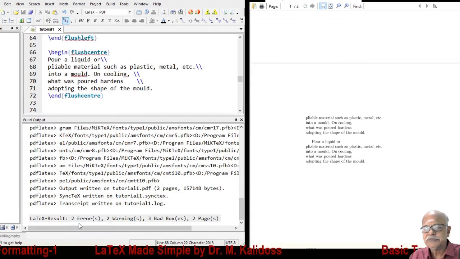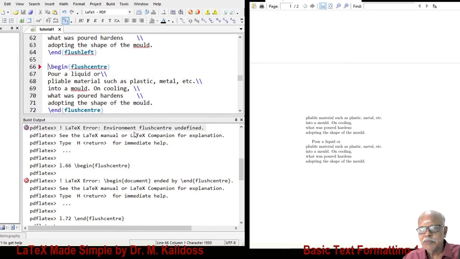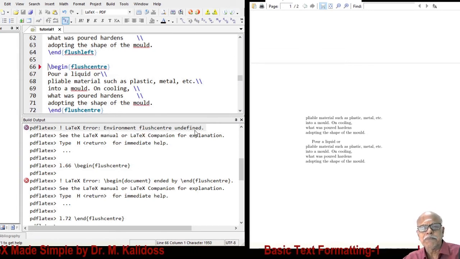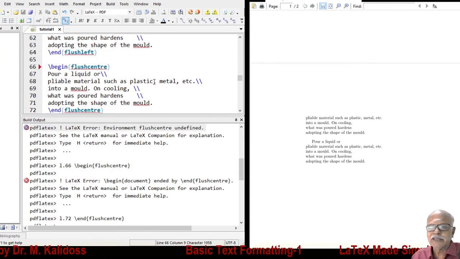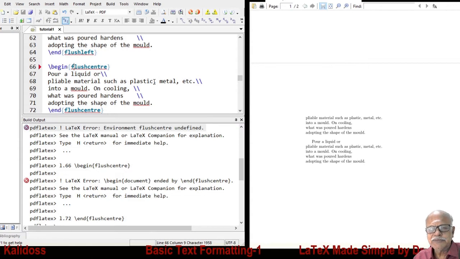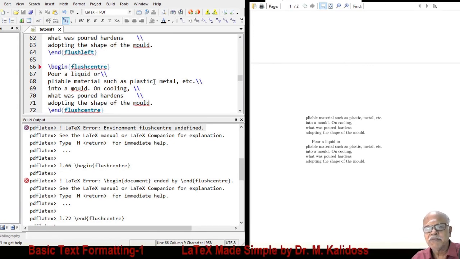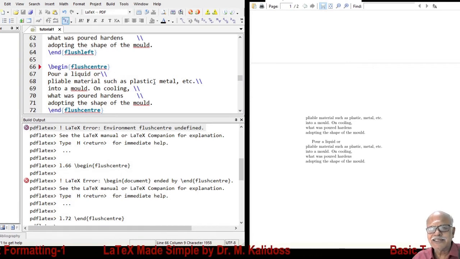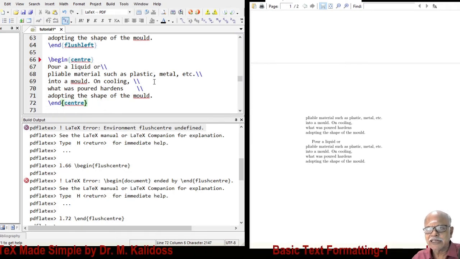Compilation, 2 errors. F9 tells us environment flush center is undefined. As I told you already, if you know English, you know LaTeX. Flush left means put everything to extreme left. Flush right means put everything to extreme right. Flush center means everything to extreme center. This does not make sense. Therefore, it is not flush center. It has to be simply center.